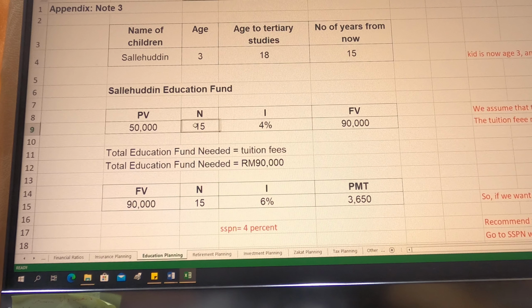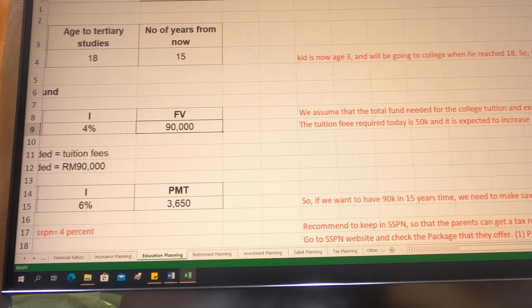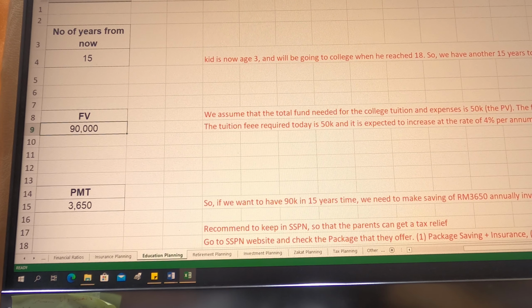We want to know the future value of the education fund. The cost for now is 50,000. After 15 years with the inflation rate of 4%, we understand that the future value is 90,000. Therefore, this is the total fund needed for the college tuition and the expenses as well.